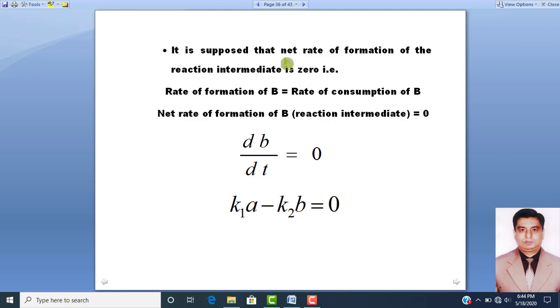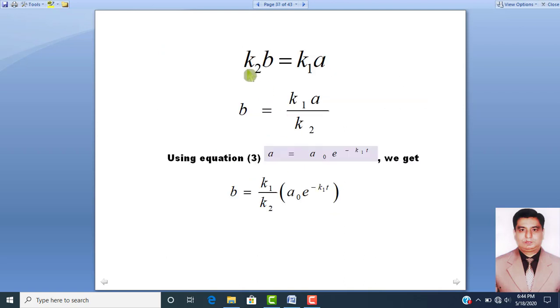We suppose that the net rate of the formation of the reaction intermediate is zero. So the rate of formation of B will be equal to the rate of consumption of B. So you can say that the net rate of the formation of B will be equal to 0, so dB over dt will be equal to 0. It means k1A minus k2B will be equal to 0. So if k2B is equal to k1A, then B will be equal to k1A over k2.